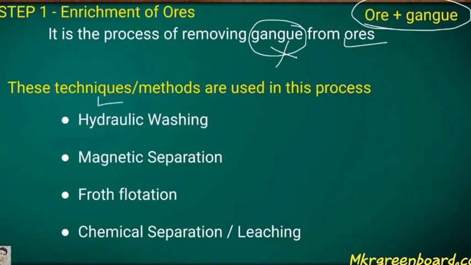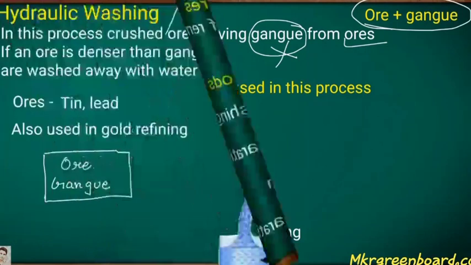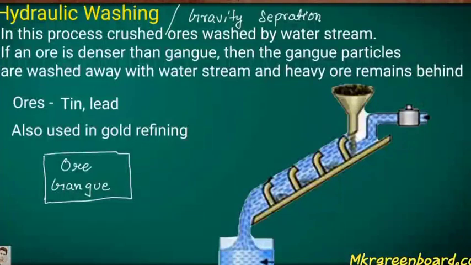We get it in the form of gangue, so we have to remove it and retain the ore. How can we do that? There are some methods given. These techniques are used in this process: hydraulic washing, magnetic separation, froth flotation, chemical separation, and leaching. So these are the processes by which we can easily remove the impurities from the ore.